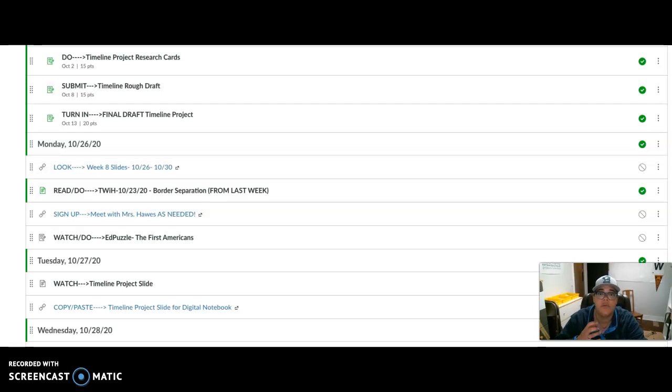Remember, this notebook is like our portfolio where we're collecting our assignments throughout the year. So it's a great place to keep everything you've got.